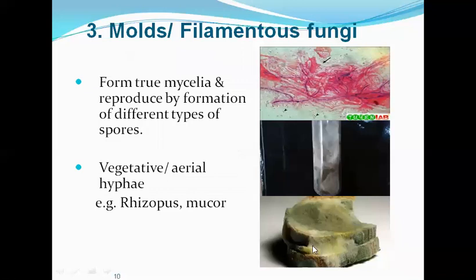Then we have molds growing on bread. This is a very routine picture. We can also see it in our environments, in our houses. The molds are growing on the food article. Examples of molds or filamentous fungi are Rhizopus and Mucor.